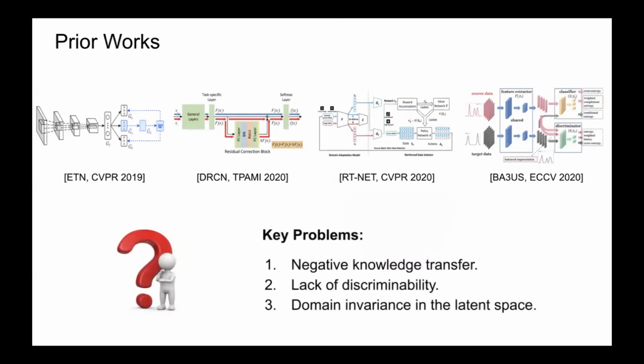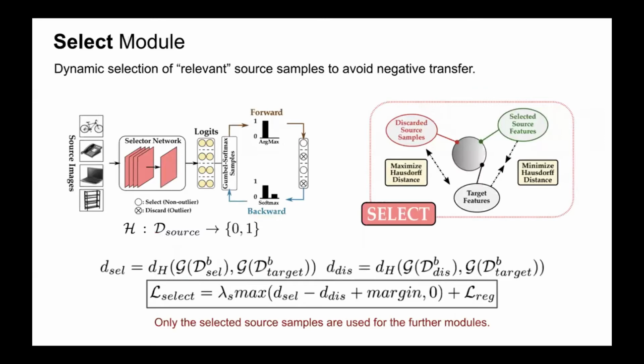In this work, we dissect PDA and address the three major problems, which are negative knowledge transfer because of the outlier categories, lack of discriminability in the target domain owing to the absence of the labels, and domain invariance in the latent space for robust representation learning. We propose three unique modules corresponding to each of the problems, called select, label, and mix. Now let us look into each of these modules.